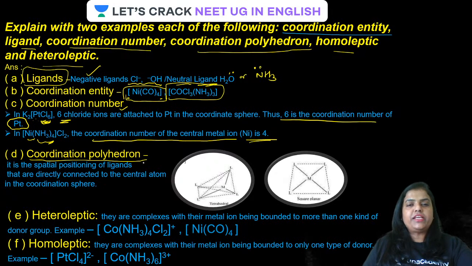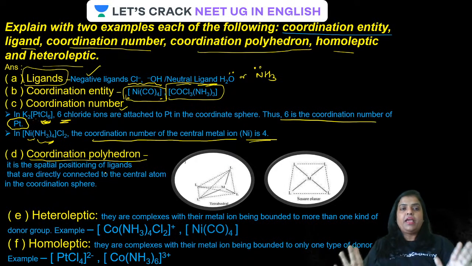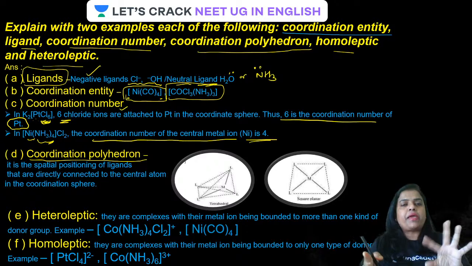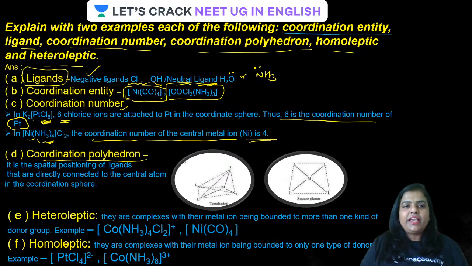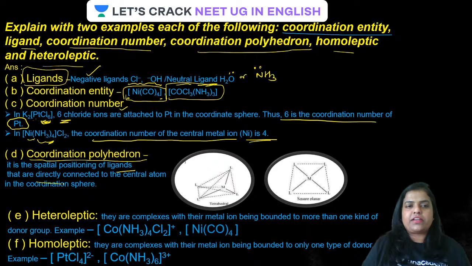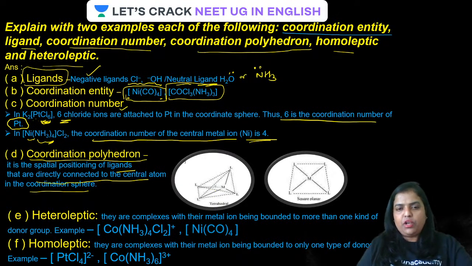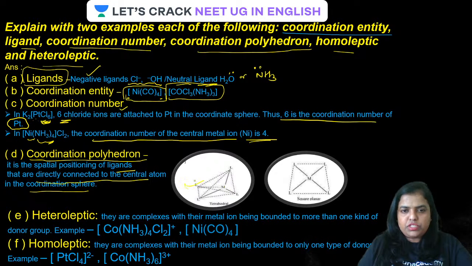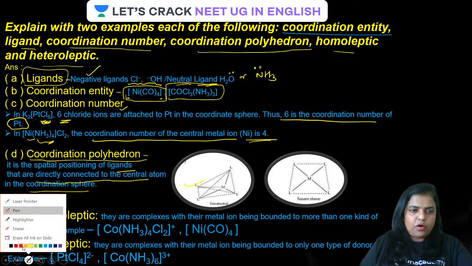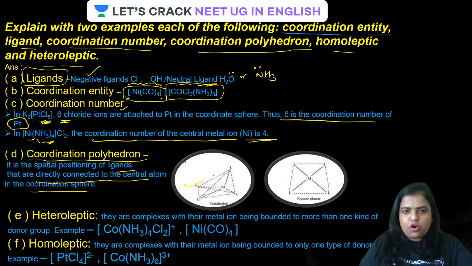Coordination polyhedron is basically the three-dimensional space occupied by the coordination compound. It is the spatial positioning of the ligands that are directly connected to the central atom in the coordination sphere. For example, just have a look at this. This is a tetrahedral complex. Now this dotted line is actually representing the polyhedron. Is that clear, guys?